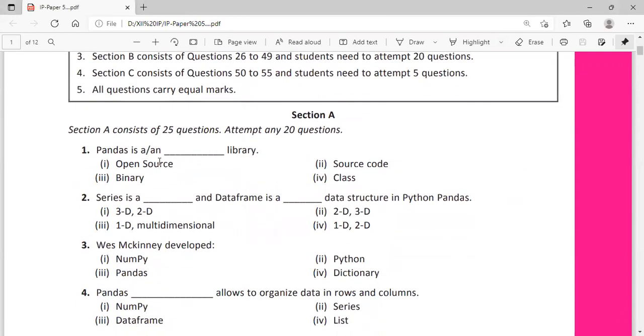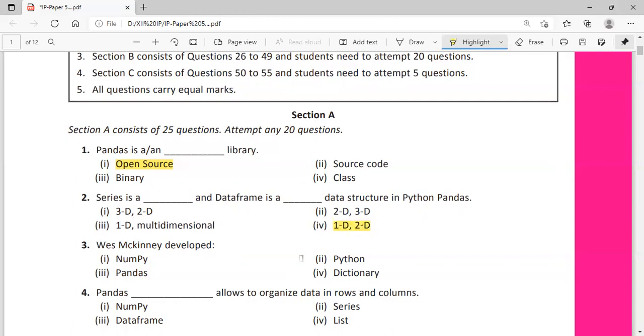Question number 1. Pandas is a or an dash library: open source, code, binary or class. Pandas is an open source library. Series is a dash and data frame is a dash data structure in Pandas. We know that series is a one-dimensional data structure as well as data frame is a 2D data structure. So 1D, 2D, option 4 is the answer.